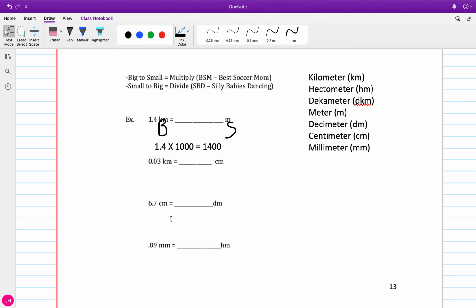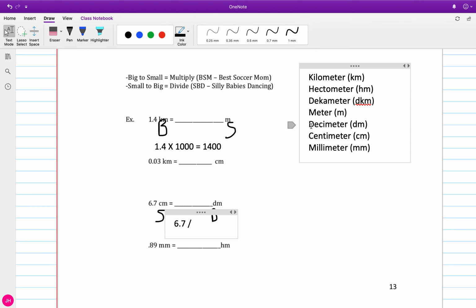All right, so I'm actually going to skip down here to this C. So we're going to go from centimeters to DM, which I know is decimeters because I'm defining it to be that way. So centimeters is smaller than decimeters, because you see it comes below. So this one is going from small to big, so I'm going to be dividing. I'm going to type that out. So I'm going to have 6.7 and I'm going to divide that by, that's my little symbol for division. I'll write it out with a division symbol in just a second.